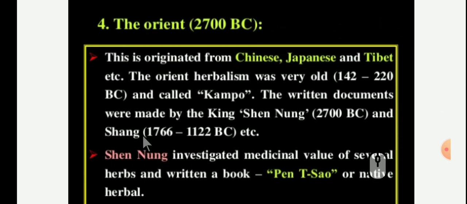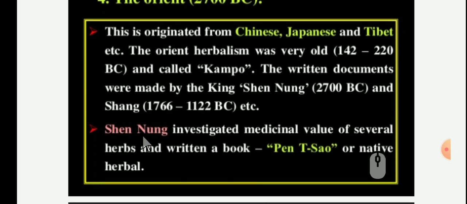the Oriental system of medicine. This originated from China, Japan and Tibet. Oriental herbalism was very old, 142 to 220 BC, and called Kampo. The written documents were made by the king Shen Nung, 2700 BC, and Shang, 1766 to 1122 BC, etc.